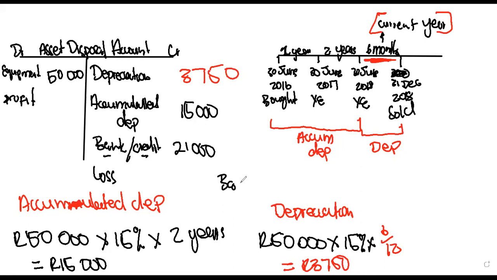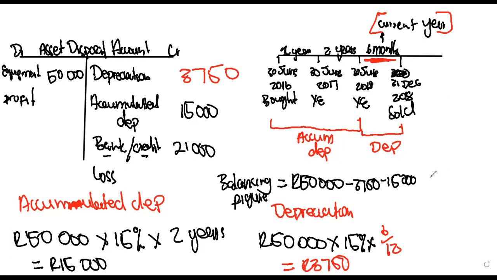So the balancing figure is us trying to figure out whether we've made a profit or a loss. So we're gonna say 50,000, which is the initial amount we bought the asset for, minus 3,750 minus 15,000 minus 21,000. Let me quickly check over here. It's gonna give us 10,250. So this is gonna be our loss.